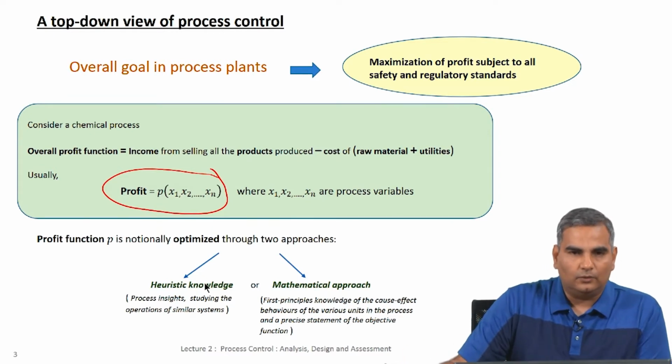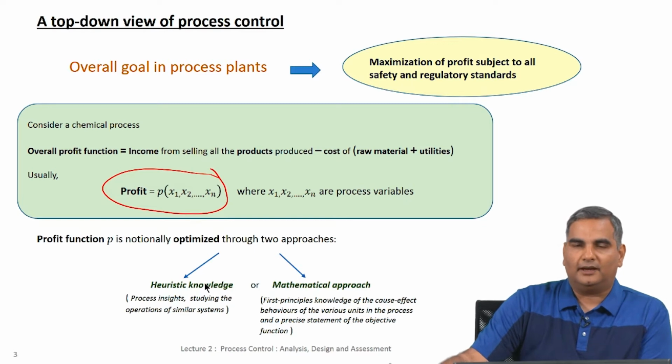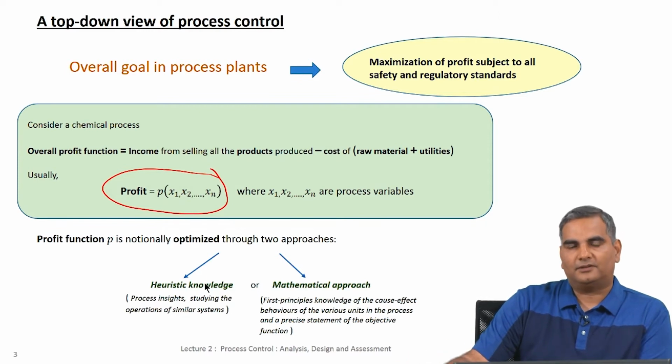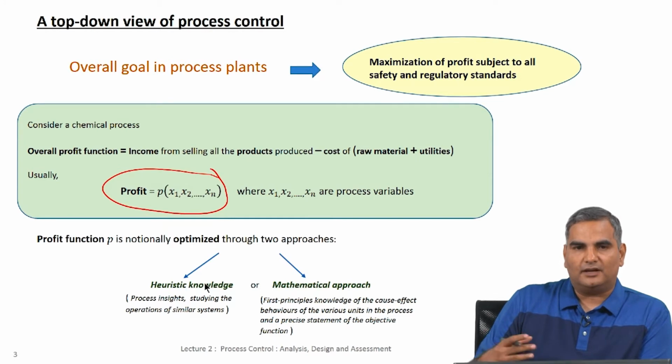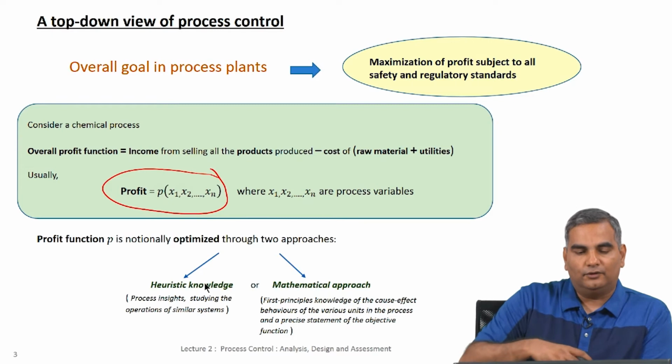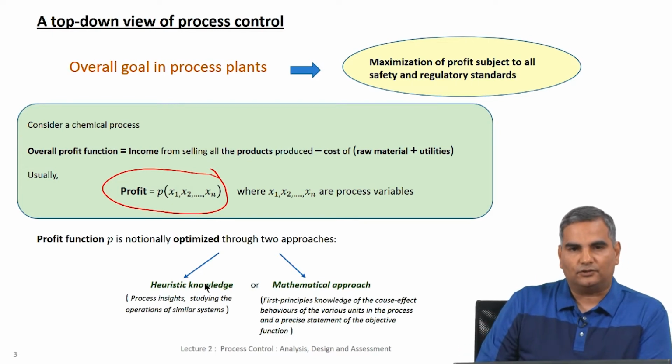In general, what you do is you might have done subsystem testing. So, for example, if a reactor is a part of a big process, you might know that the optimal temperature at which I should run this reactor is this. So, you would use that value instead of doing a composite profit function and so on.